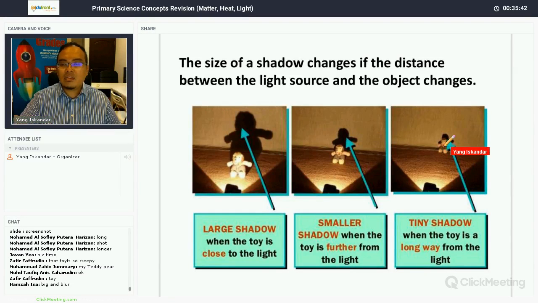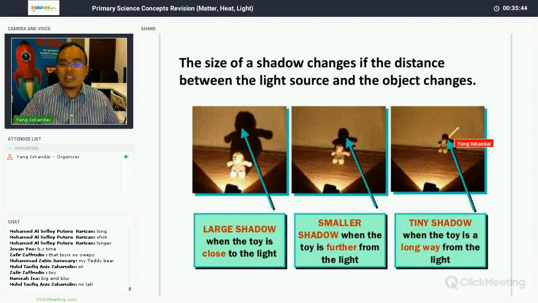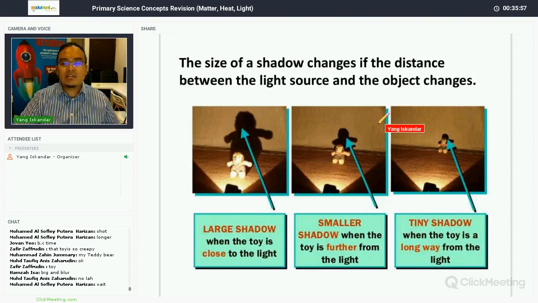When you put the toy even further from the light source, you can see here the shadow is very tiny. So this experiment shows that the size of the shadow changes if the distance between the light source and the object changes.